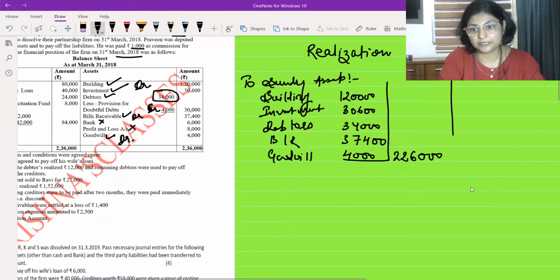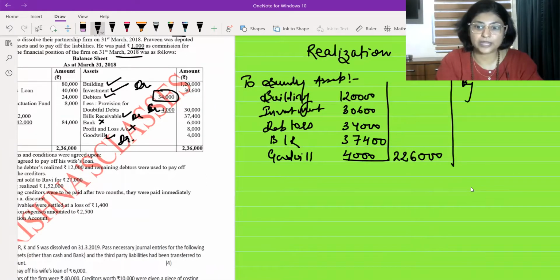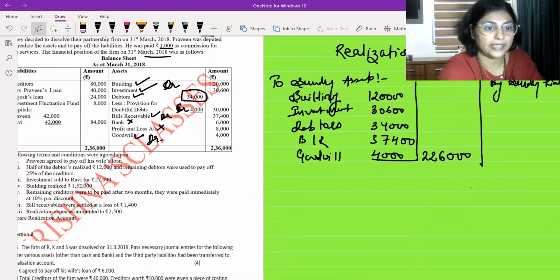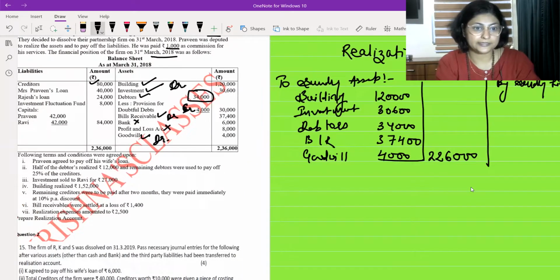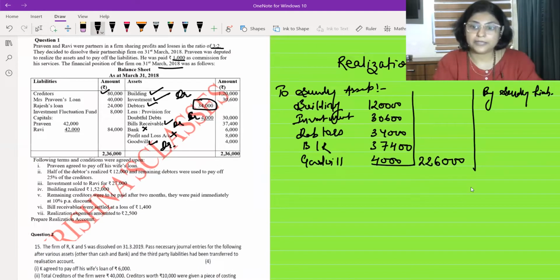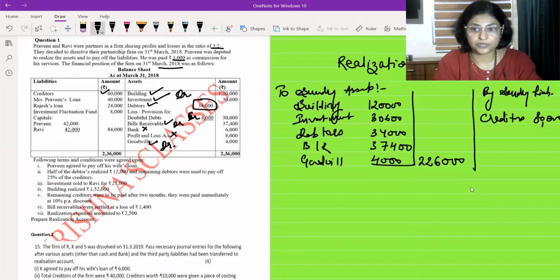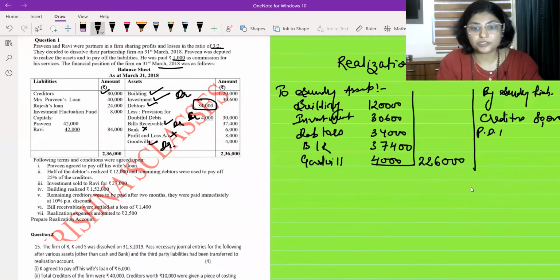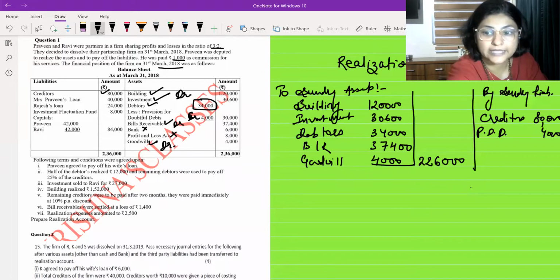Balance sheet's liability side I have to read. So over here I should write by sundry liabilities. Okay. So under sundry liability, what do I have? I have creditors. Creditors of 80,000 rupees are there. So I should write over here by creditors 80,000 rupees I am going to write. Don't forget to write provision for doubtful debt. I may forget it later on, so I am writing it right now itself. Provision for doubtful debt. You have to write the full form, not the short form. This I am doing for saving the time.